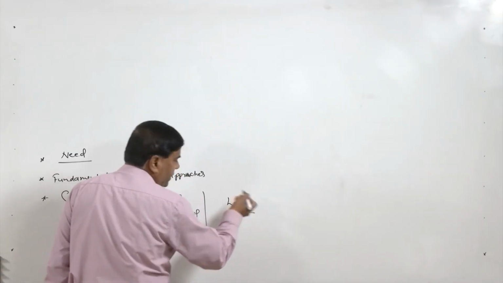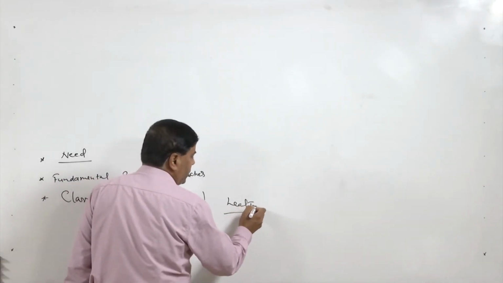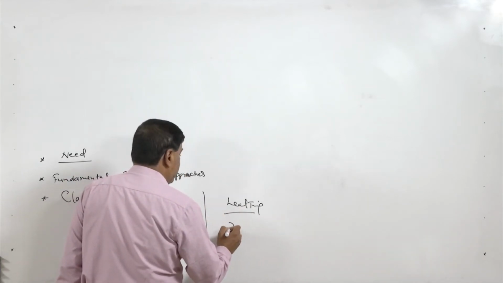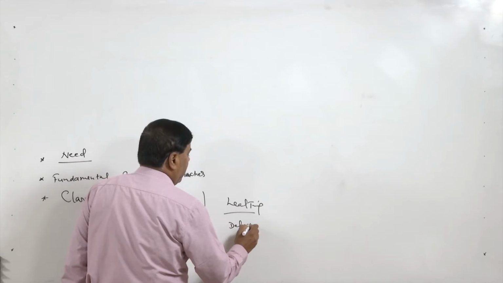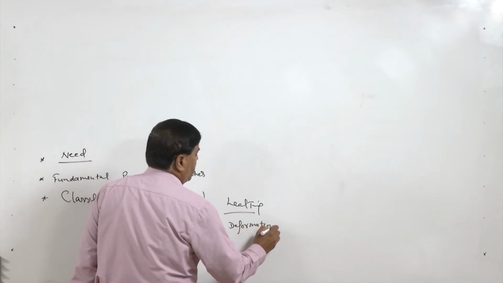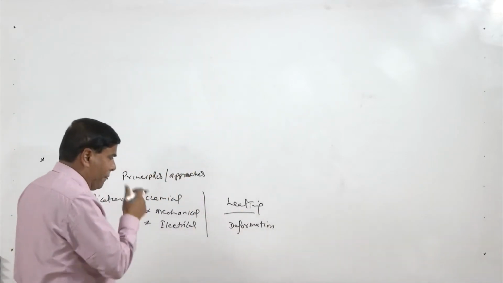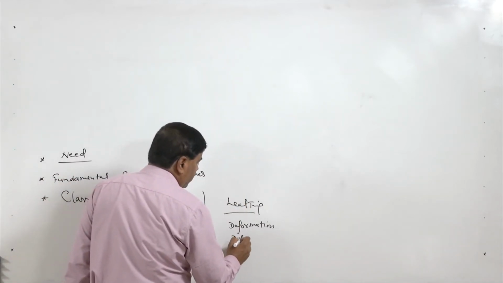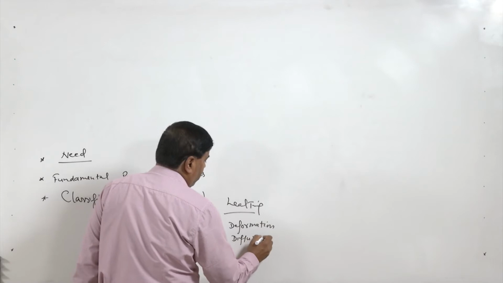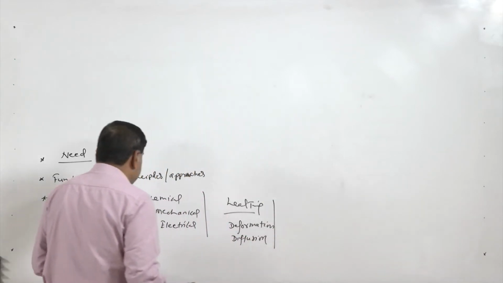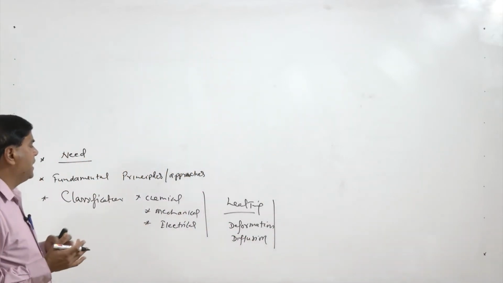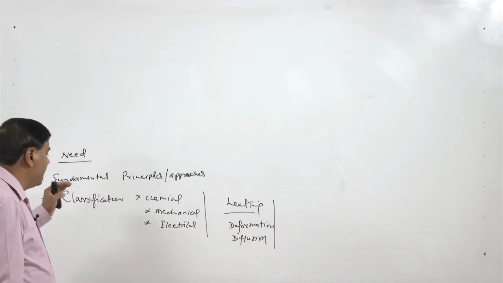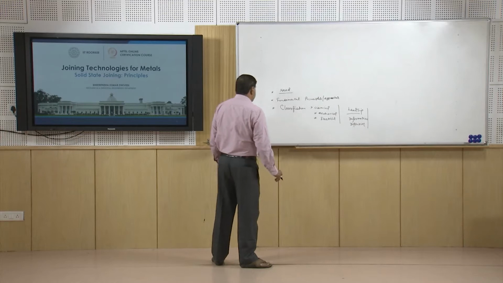The purpose of these energies is heating so that softening can take place, this is one, and another one is facilitating the deformation. And in addition to that, also to facilitate the diffusion. So, these are the purposes which are actually achieved when energy in different forms is used in the solid state joining processes.